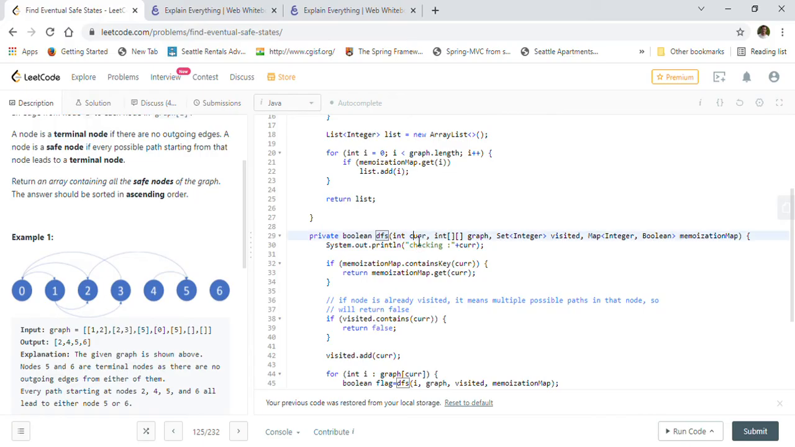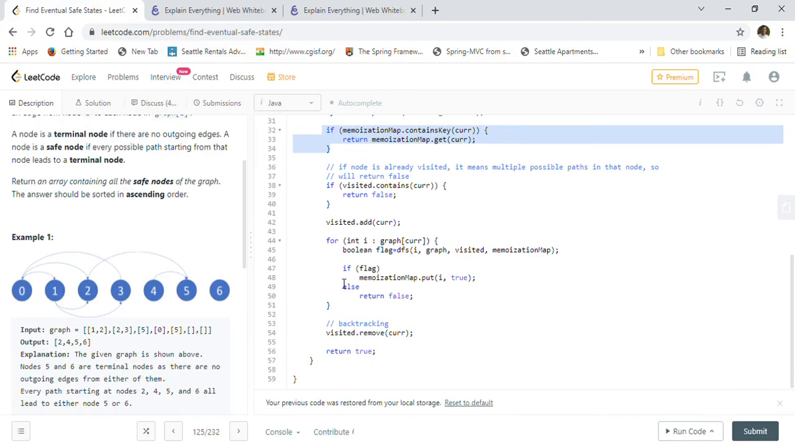And here we are passing the current node, we are passing the graph, the visited hash set, and the memoization map. The first thing is we want to check if we have already looked into that node and have it available in our memoization map. Because if we already looked into the node, we don't want to revisit it again. So we will first check that here in the memoization map.